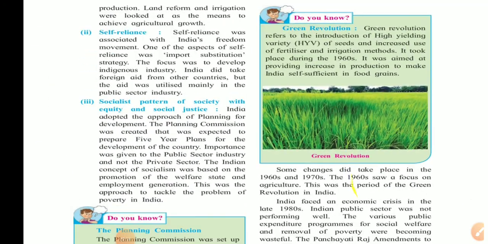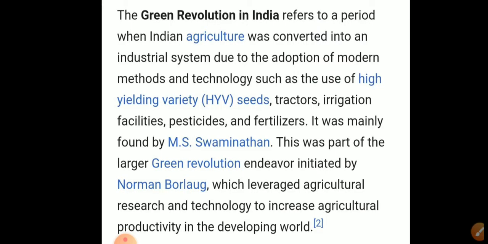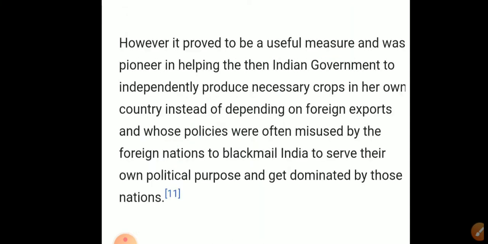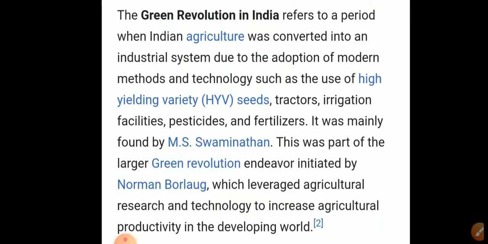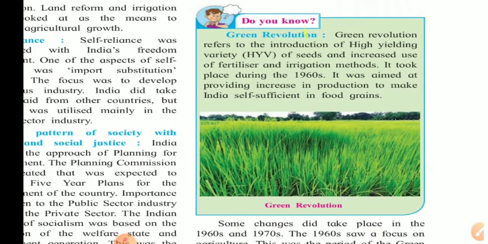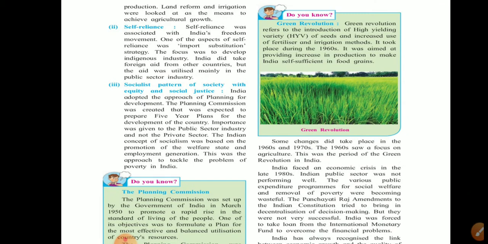Along with this answer, you have to write the following answer which I have put here in those PPTs. You can take the screenshot or photos. This is the second point of green revolution and third point of green revolution. Again I am repeating. Along with the answer of this green revolution which you have written, make the second paragraph.